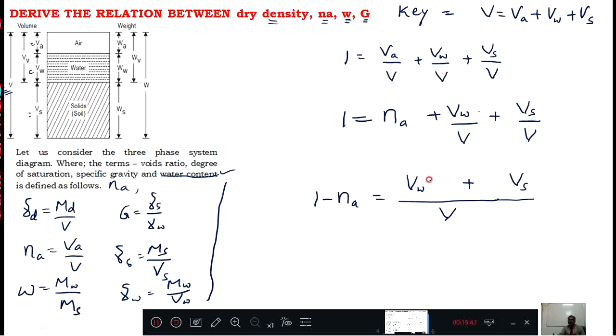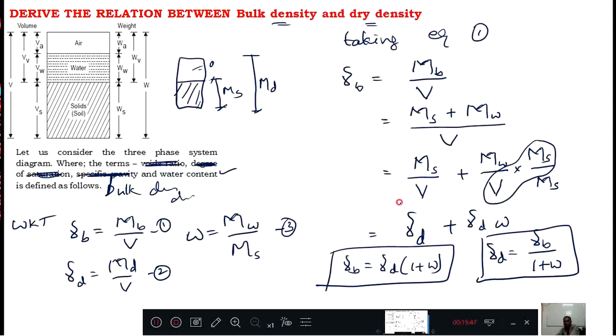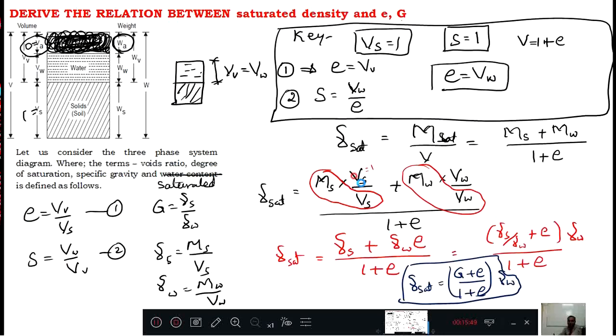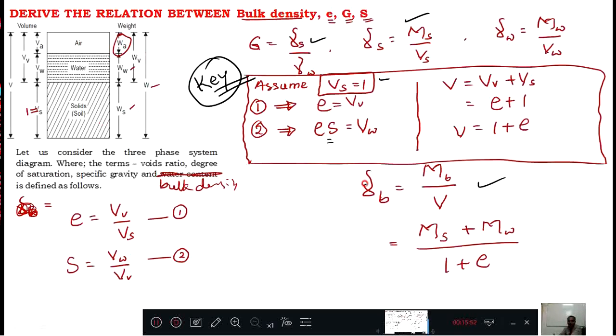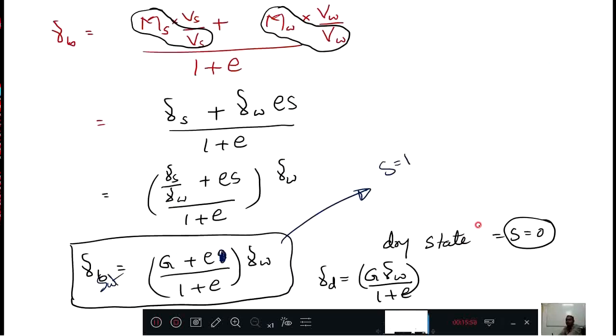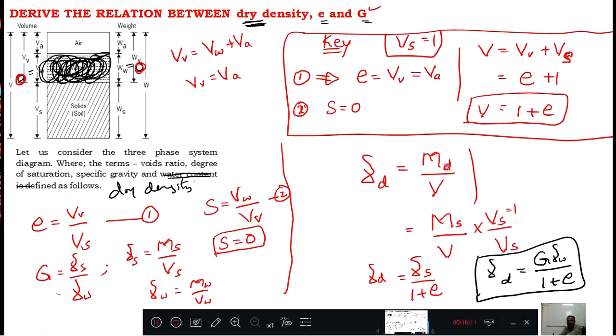Now we need to multiply and divide by something. See, earlier Ms and Mw were present, so we multiplied and divided by Vs and Vw. Means when M is present, V's are multiplied and divided by.